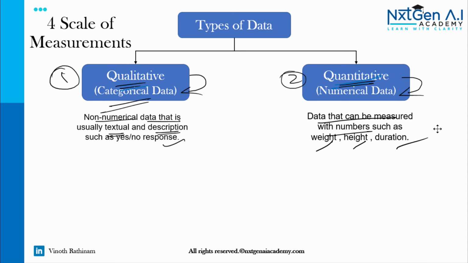Any numbers, whole numbers, decimal numbers, everything falls under numerical data. In numerical data we can perform arithmetic operations, but in categorical data we cannot perform arithmetic operations. In this video, let's focus more on the qualitative or categorical data.